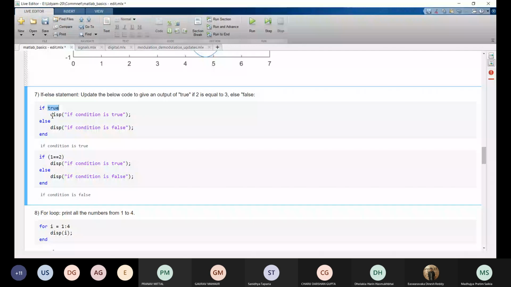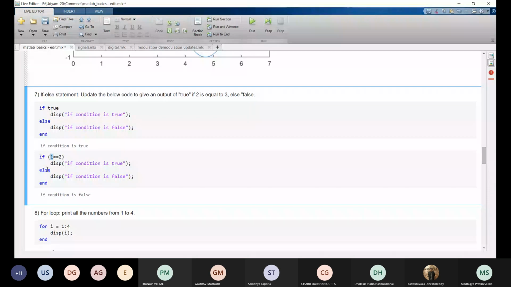And similarly, in the second case, we have condition 1 equal to 2. So this condition is false, right? So the else statement will be executed. So the output is 'if condition is false'. This is very simple, right?